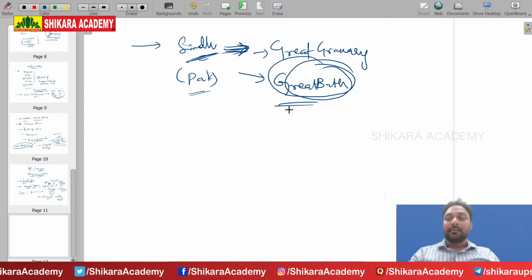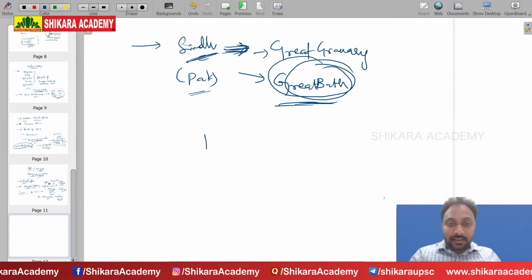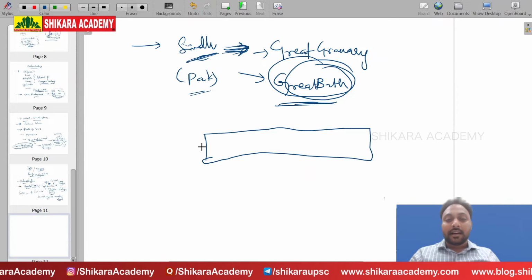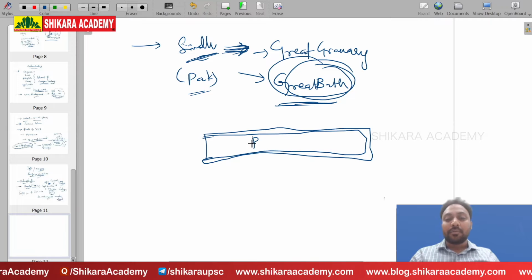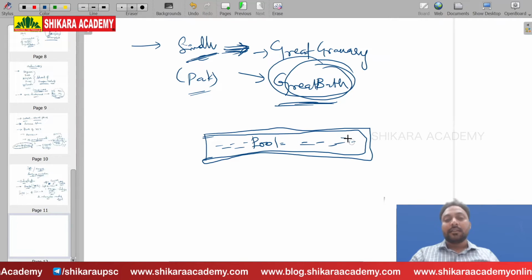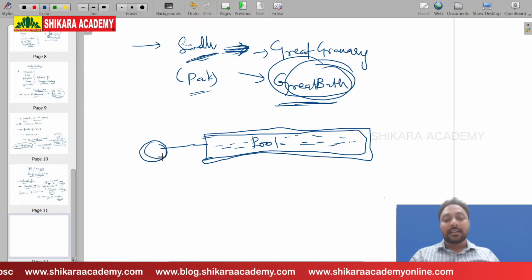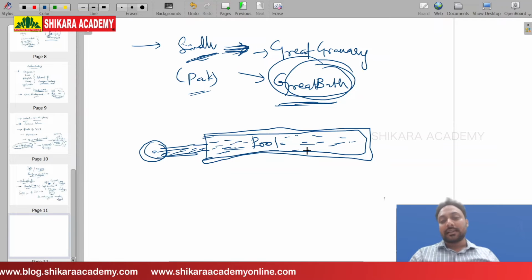Very important. In Mohenjo-daro, the Great Bath has been excavated. What is the shape of this Great Bath? It is in the shape of a rectangle. The Great Bath is nothing but a pool with water. Outside there is a well which is supplying the water to this pool.